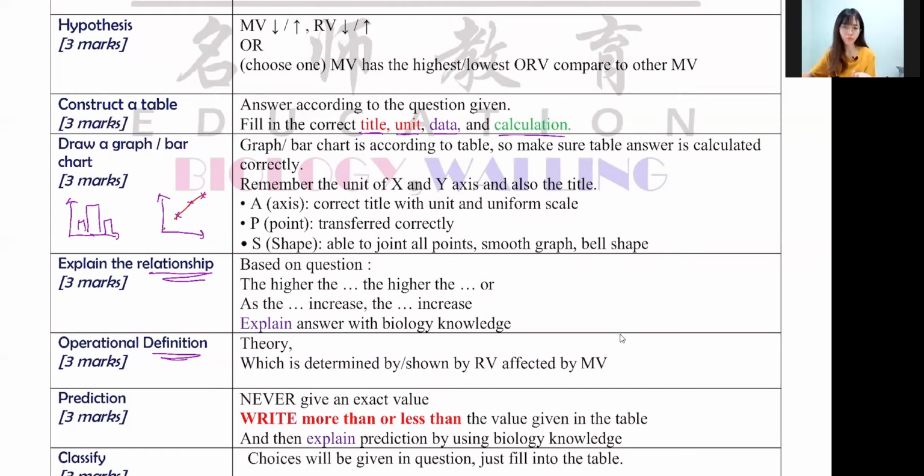They will give you graph paper, so don't worry, you don't even have to label the X and Y axis. They will give you the labeling already, okay? So when you draw, please make sure you use freehand. Usually you don't get a pretty straight line, just use freehand to join them together.